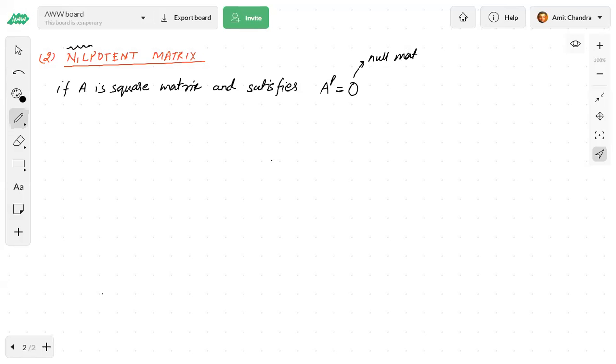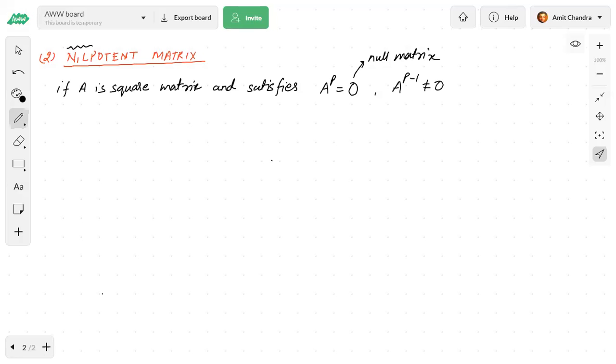That means by taking a certain natural power of A, it becomes a null matrix. If it becomes null matrix, then A is known as nilpotent, and also A to the power P minus 1 is not equal to 0, means it's not equal to null matrix. A to the power P minus 1 should not be a null matrix, and A to the power P should be a null matrix. Then it is known as a nilpotent matrix.